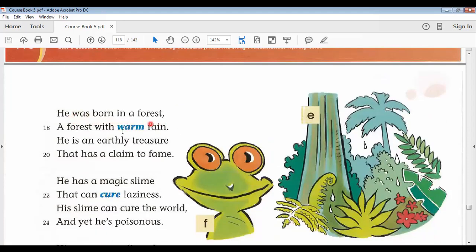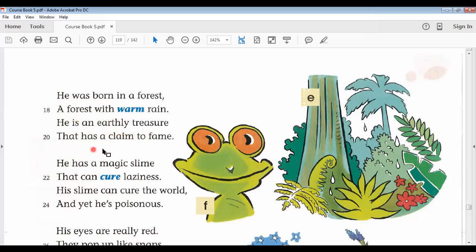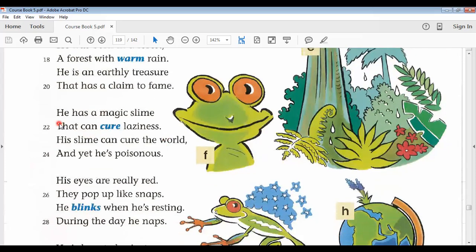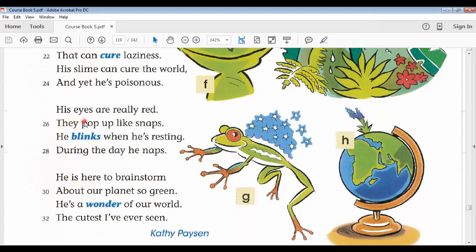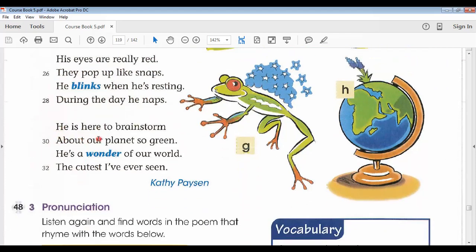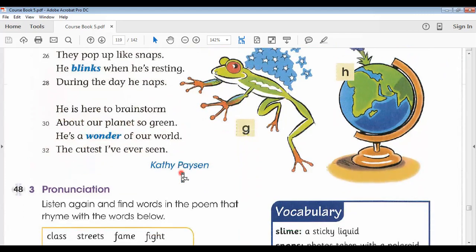He was born in a forest with warm rain. He is an earthly treasure that has a claim to fame. He has a magic slime that can cure laziness. His slime can cure the world, and yet he's poisonous. His eyes are really red. They pop up like snaps. He blinks when he's resting. During the day, he naps. He is here to brainstorm about our planet so green. He's a wonder of our world, the cutest I've ever seen.